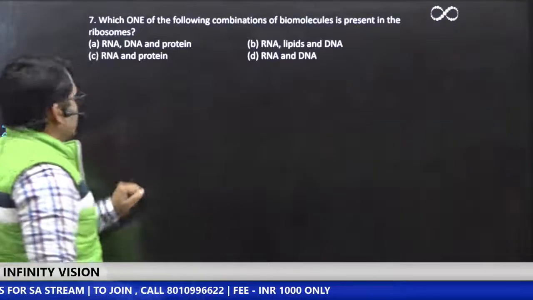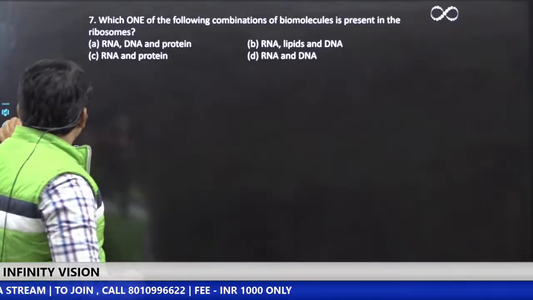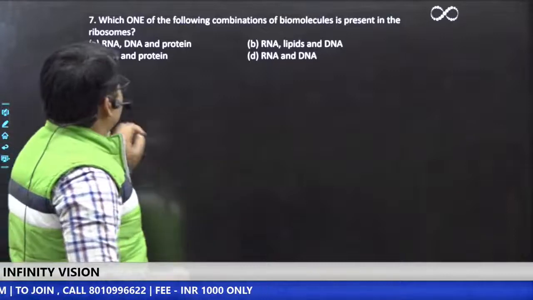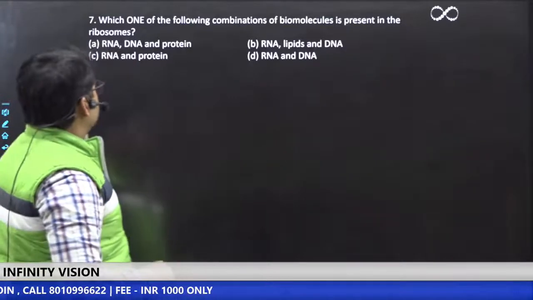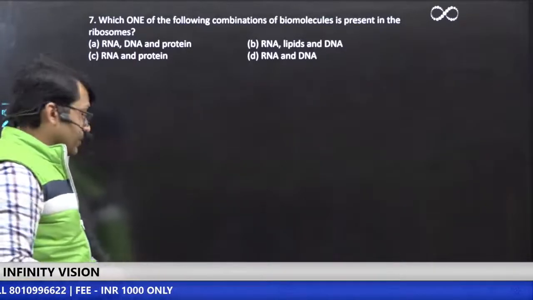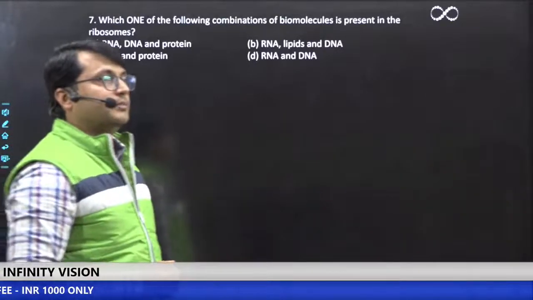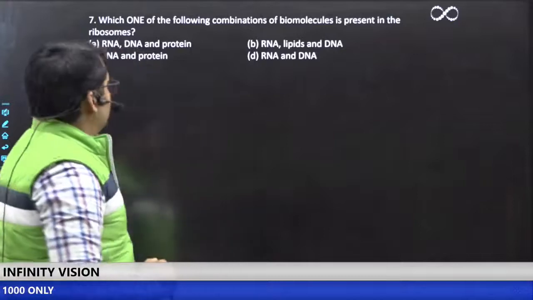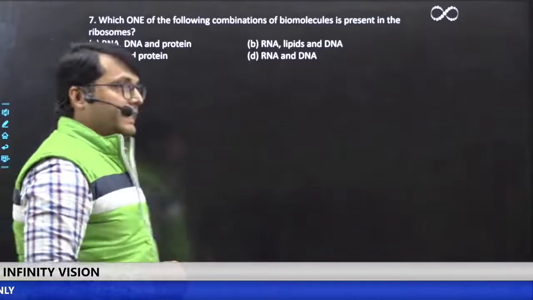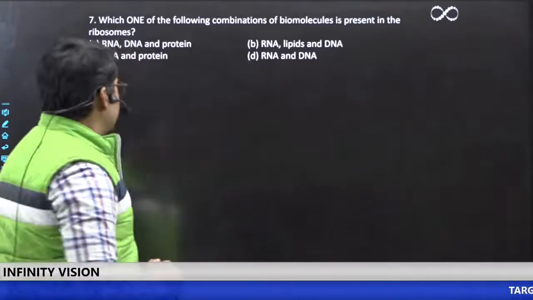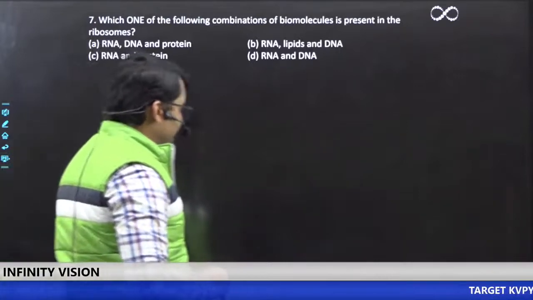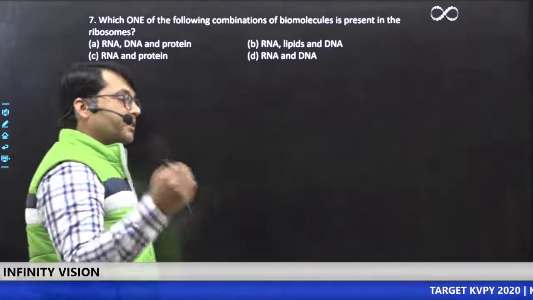So next question is question number 7, and this question says, which one of the following combination of biomolecules is present in the ribosome? क्या होगा सही आंसर? फटाफट. What should be the correct option here? Okay, Akhil is saying C. Okay, that is RNA and proteins. What about others? फटाफट comment कीजिए.